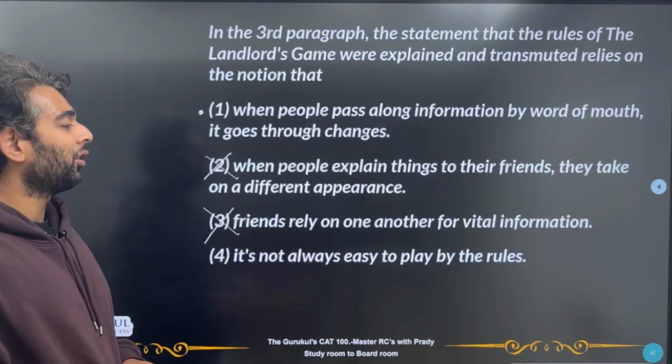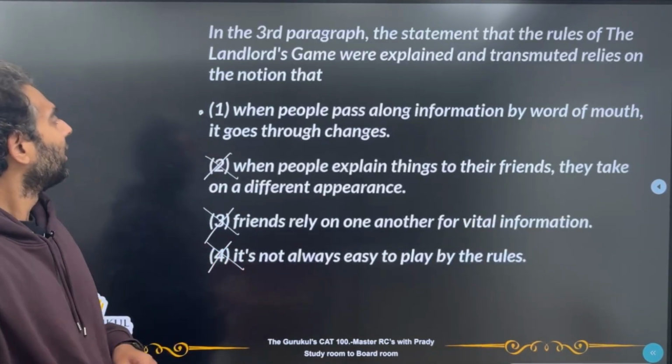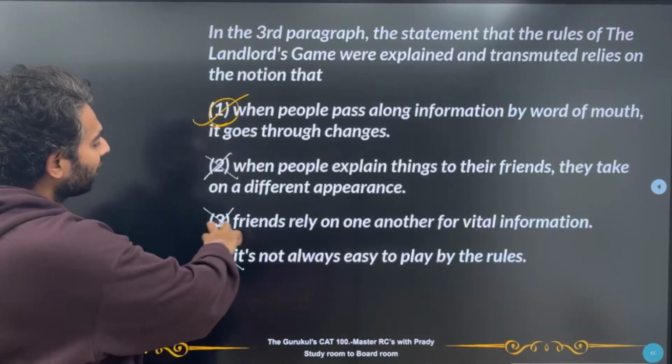4. It's not always easy to play by the rules. Again, very, very general and stupid answer. So we're gonna remove this as well. So the best possible answer now becomes 1. Let's go to the third question.